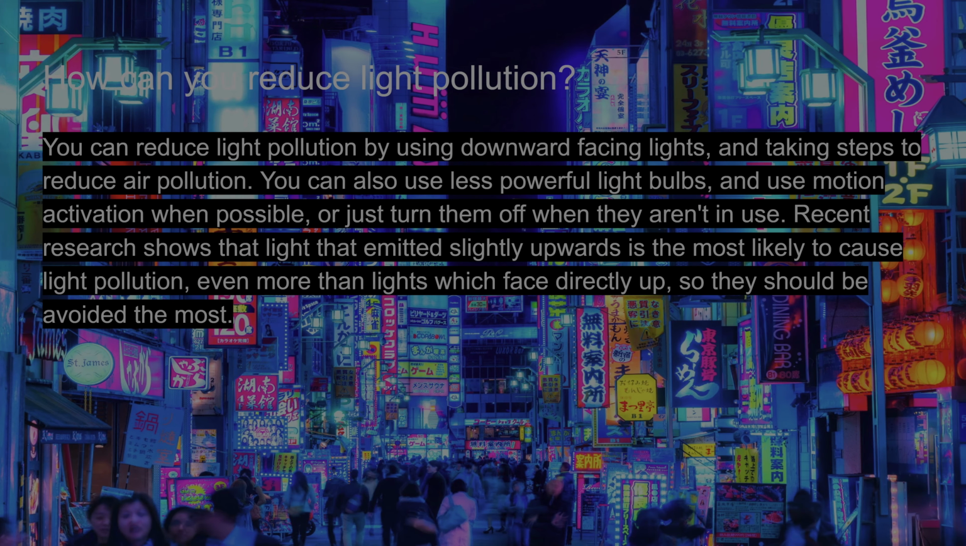How can you reduce light pollution? You can reduce light pollution by using downward-facing lights and taking steps to reduce air pollution. You can also use less powerful light bulbs and use motion activation when possible, or just turn them off when they aren't in use. Recent research shows that light emitted slightly upwards is the most likely to cause light pollution, even more than lights which face directly up, so they should be avoided the most.